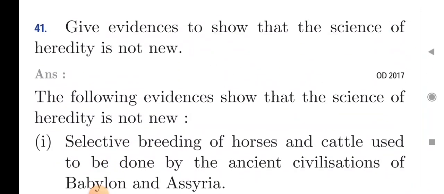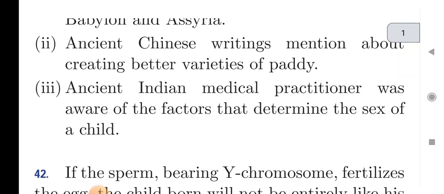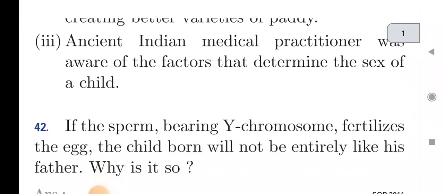Next question: give evidence to show that the science of heredity is not new. The following evidences show that the science of heredity is not new. First, selective breeding of horses and cattle was done by the ancient civilizations of Babylon and Assyria. Second, ancient Chinese writing mentions creating better varieties of paddy. Third, ancient Indian medical practitioners were aware of the factors that determine the sex of a child.